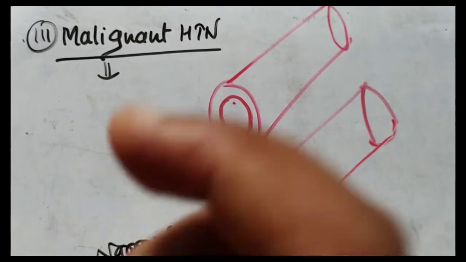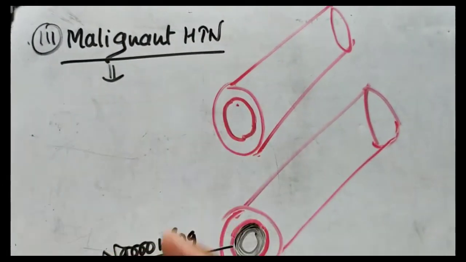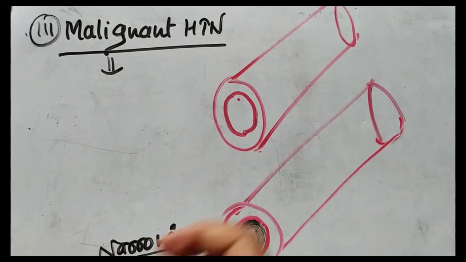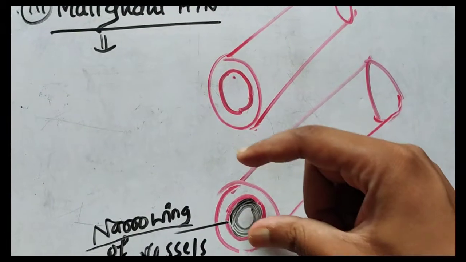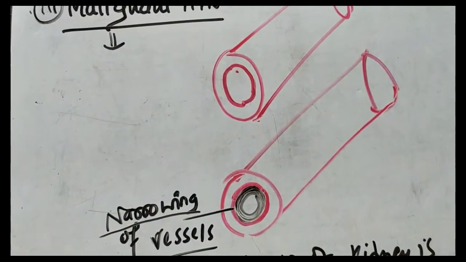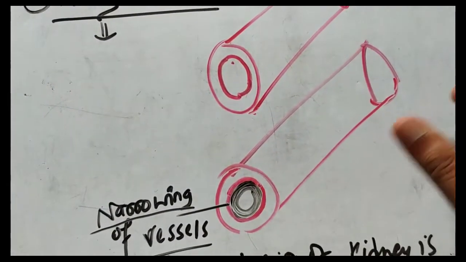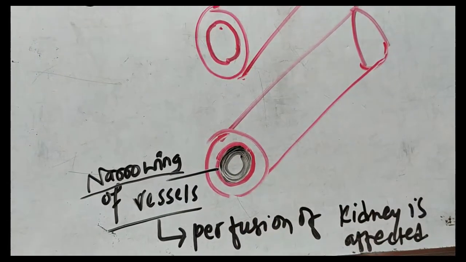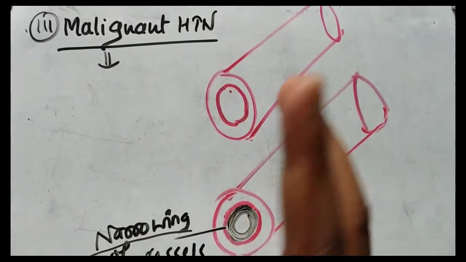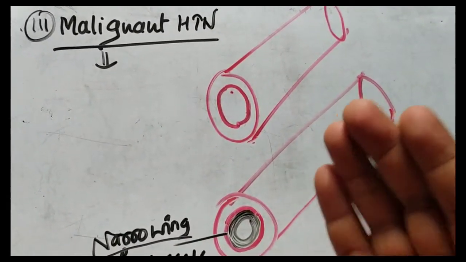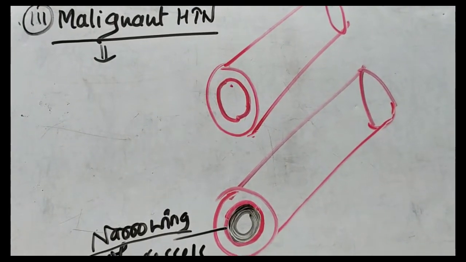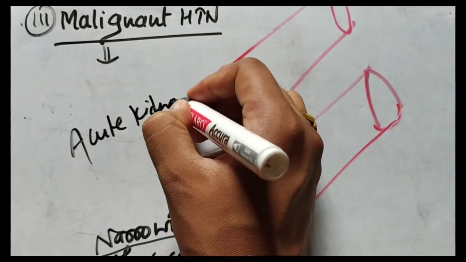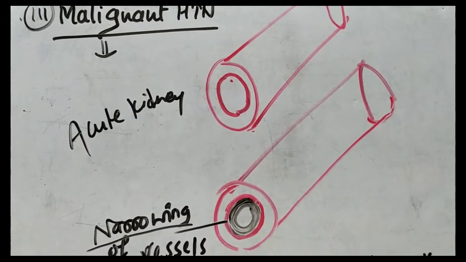What happens in case of malignant hypertension? Basically, when a person has hypertension for a very long time and it becomes malignant, the normal artery, due to intimal hyperplasia and smooth muscle cell hyperplasia, gets narrowed. Due to this narrowing of the vessels, the perfusion of the kidney is affected, and due to the decrease in perfusion there will be kidney injury. So in this way there will be acute kidney injury in malignant hypertension also.